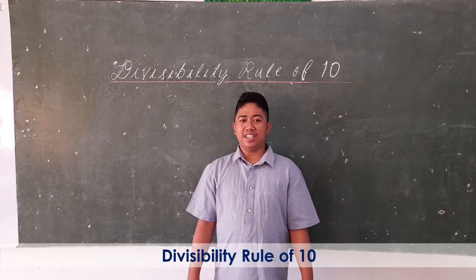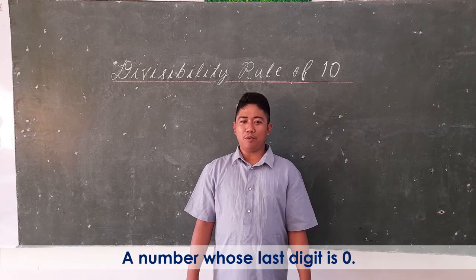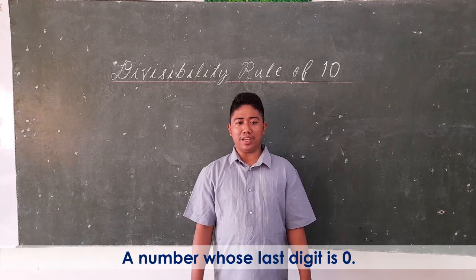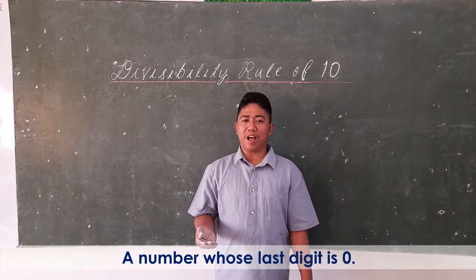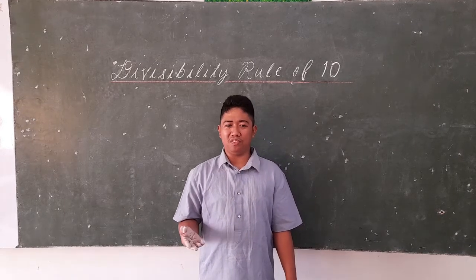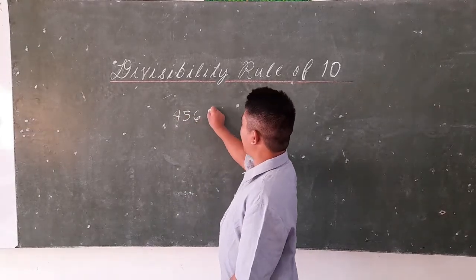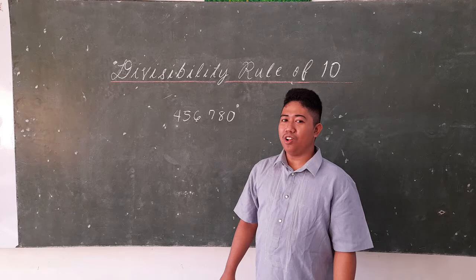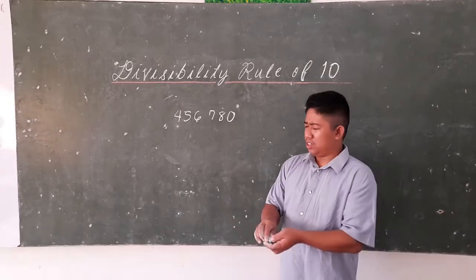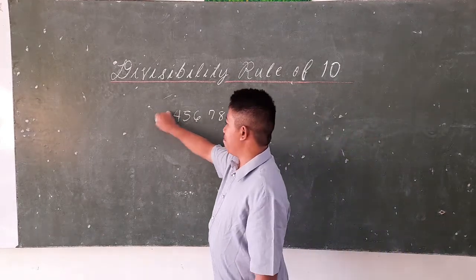Students, the last rule for divisibility, which is 10. This rule is that a number ends with 0. Meaning to say, the last digit must be 0. Or it can be easily done by skip counting numbers by 10: 10, 20, 30, 40, 50, and so on and so forth. For example, 456,780. So, remember, the last digit must be 0. So, we conclude that this number is divisible by 10.